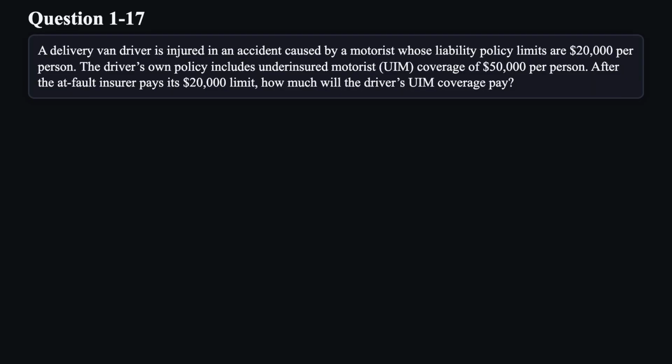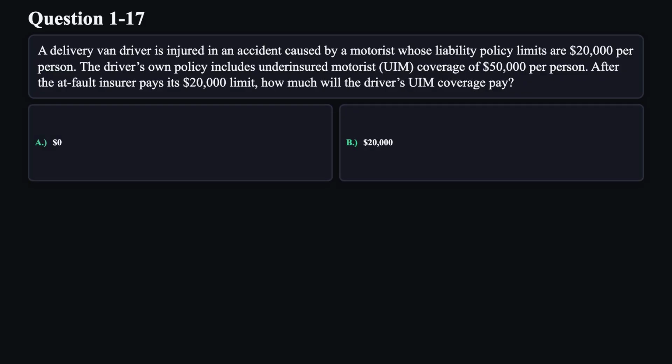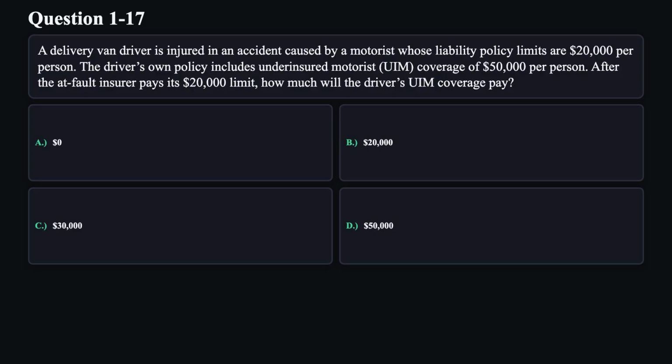Question 17. A delivery van driver is injured in an accident caused by a motorist whose liability policy limits are $20,000 per person. The driver's own policy includes underinsured motorist UIM coverage of $50,000 per person. After the at-fault insurer pays its $20,000 limit, how much will the driver's UIM coverage pay? A. $0. B. $20,000. C. $30,000. D. $50,000.